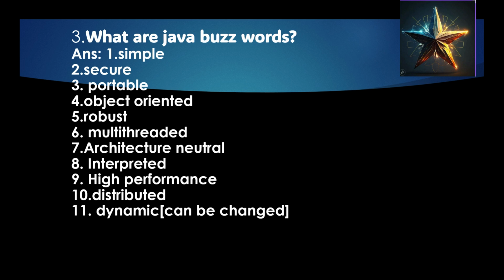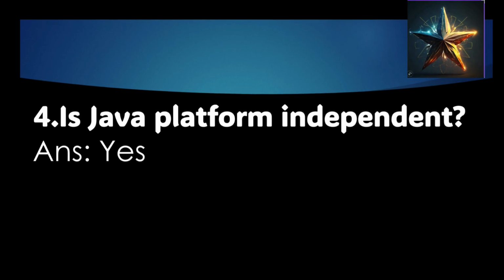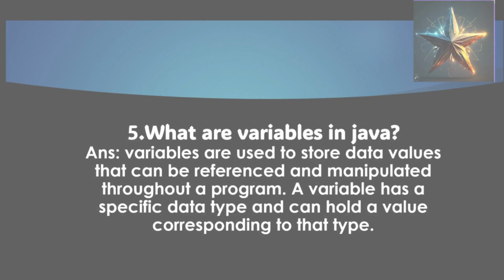Eighth, it is interpreted. Ninth, it is high performance. 10th, it is distributed, that is Java is designed for distributed environment of internet. 11th, it is dynamic, that is, it can change and small pieces of bytecode may be dynamically updated on a running system. Is Java platform independent? Yes, it is. What are variables in Java?